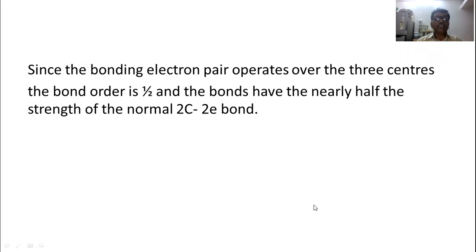So the bond order is half, and these bonds have nearly half the strength of the normal two centered two electron bonding.